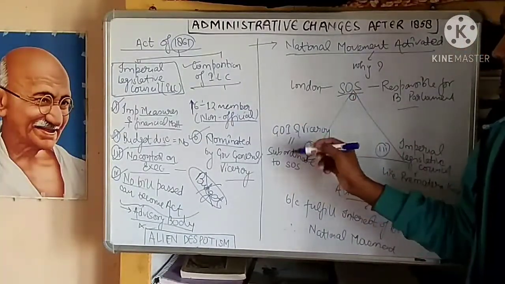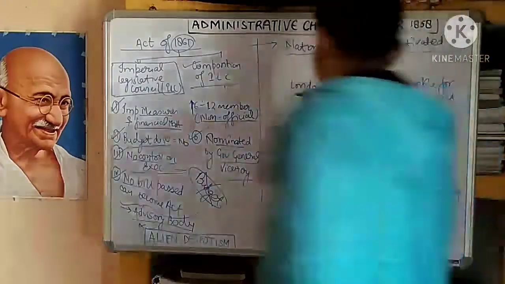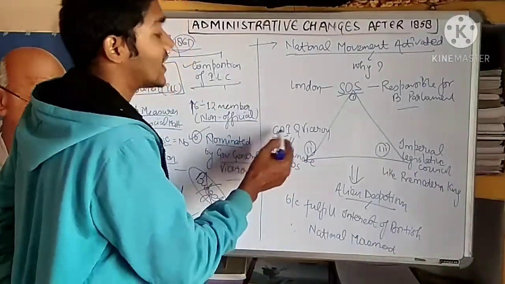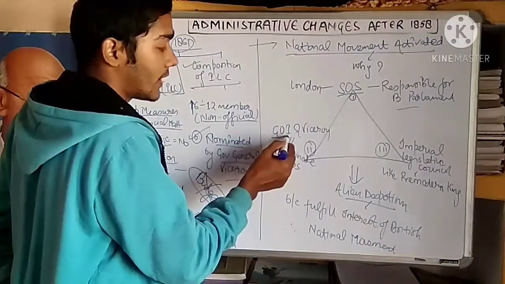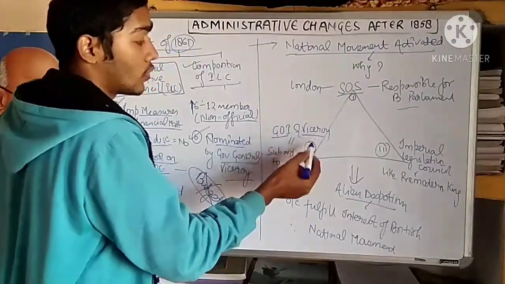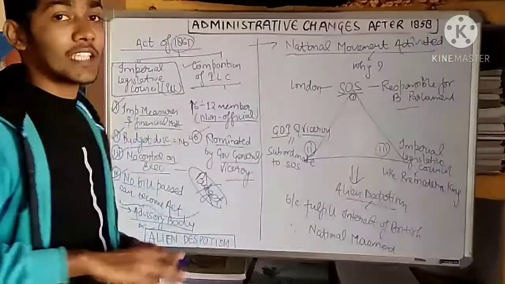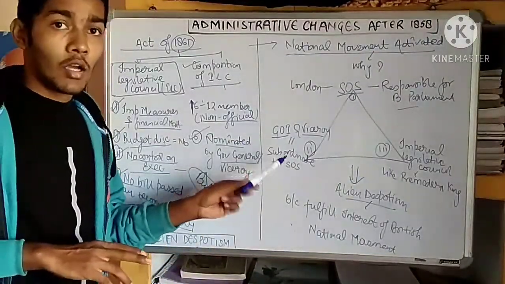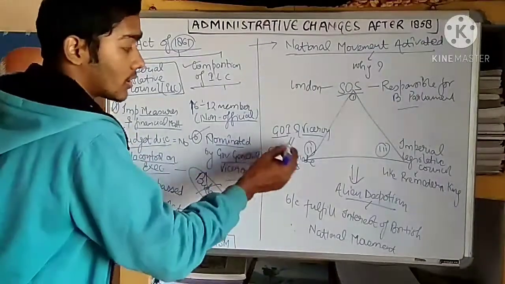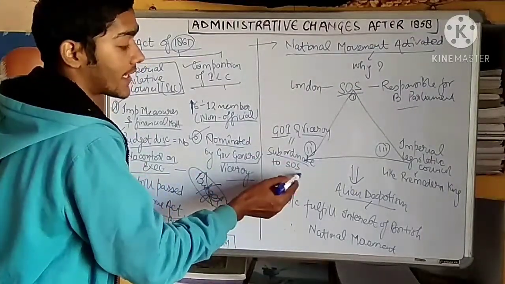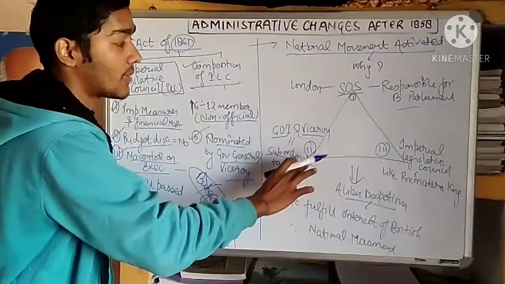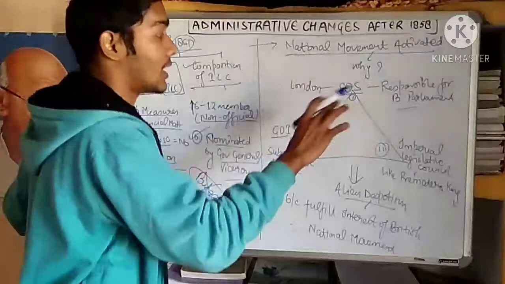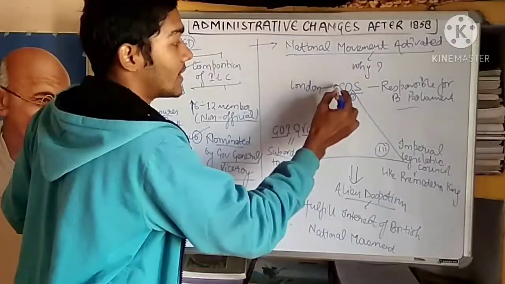The second feature is that the government of India and the Viceroy or Governor General, who was living in India, who knows what is happening in India and what the requirements of the people of India are, ideally they have to make law. But what was happening? They were subordinate to the Secretary of State. It means whatever law was made by them was not functioning. It was all the responsibility of the Secretary of State.